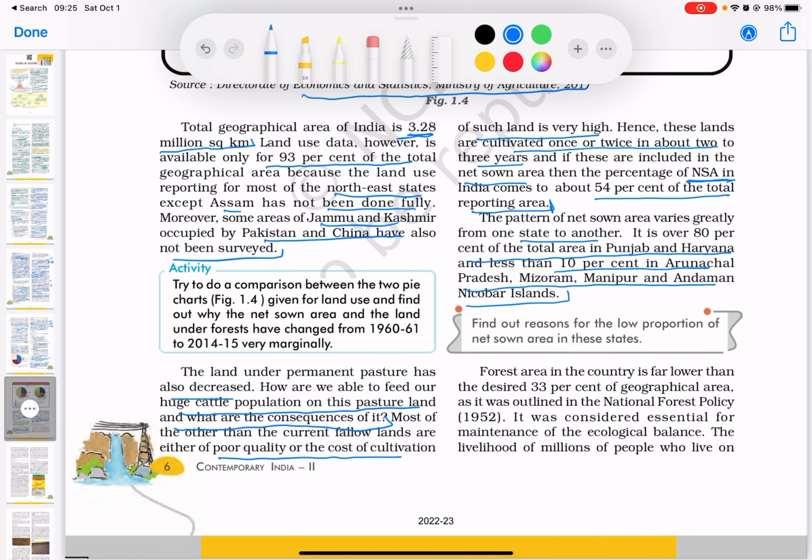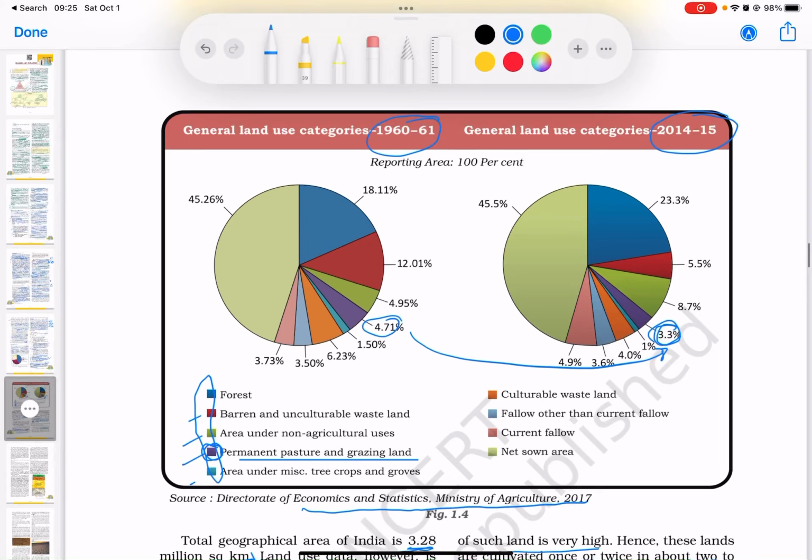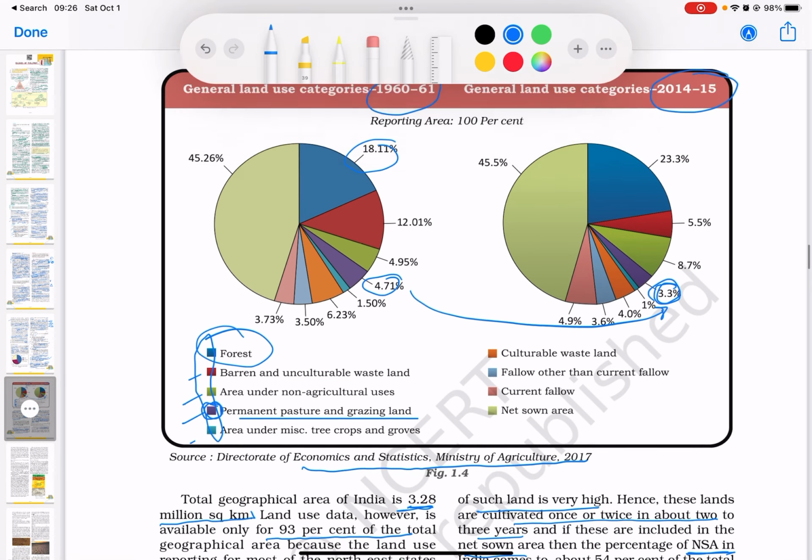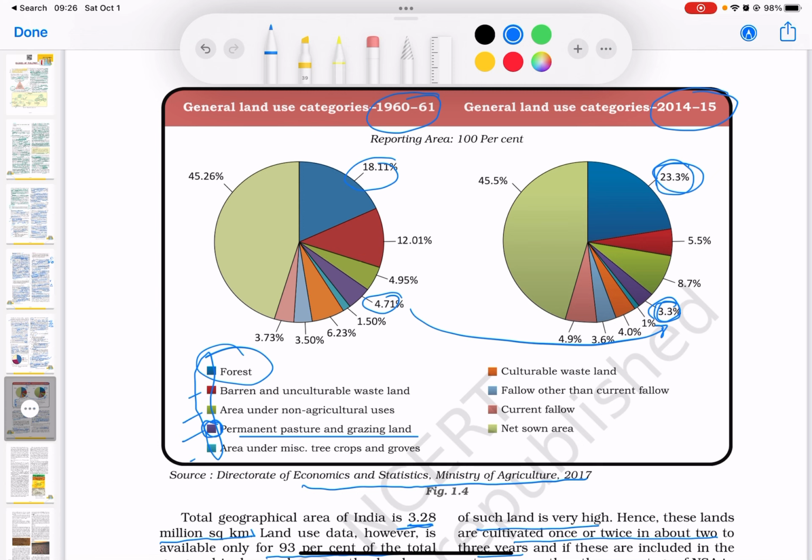Again, keep in mind that the way we utilize land depends on human factors as well as the geographical factors. Now, forest area in the country is far lower than the desired 33% of the geographical area. So this is very interesting. If you look at the forest here, which is the blue, it's 18%, while it has increased to 23.3% from 1960 to 61. It is still less than the desired 33%.